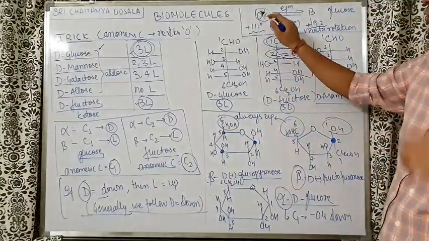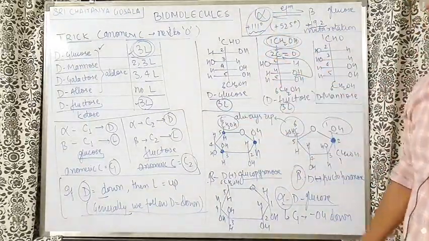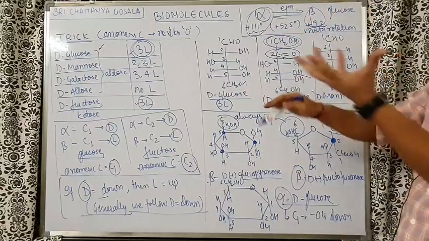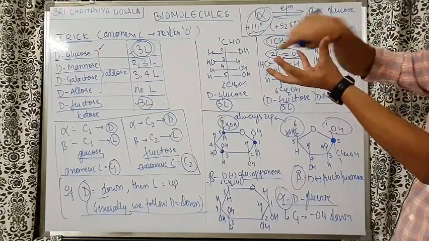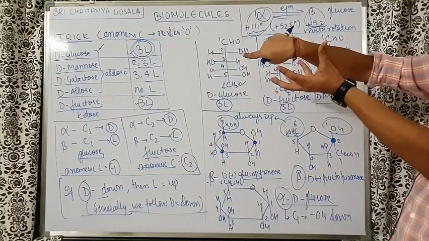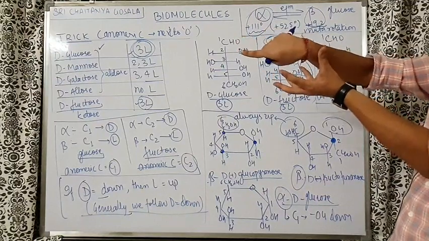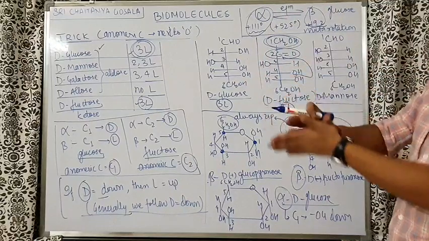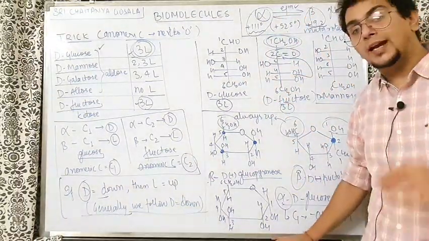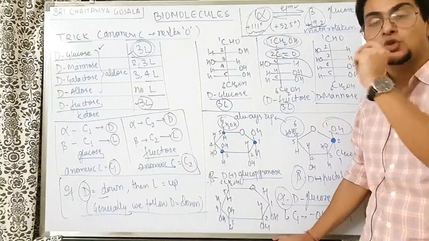So pure alpha glucose is 111 degree rotation, pure beta glucose is 19.2 degree rotation, but once you add alpha glucose in the medium, the rotation was 111 degree, very high. Then slowly the rotation started decreasing and it stopped at 52.5 degree. And that 52.5 degree is the equilibrium state. That is why for glucose we write the rotation as plus 52.5 degree.